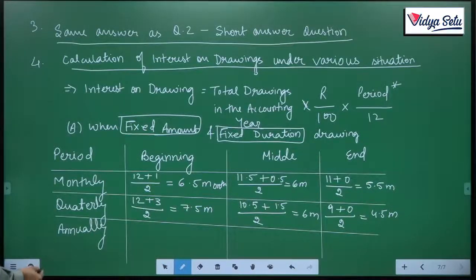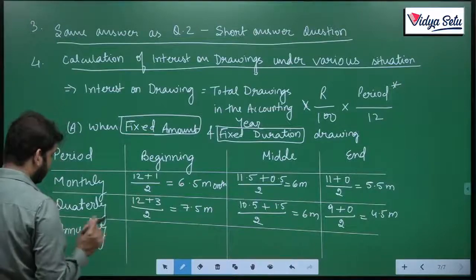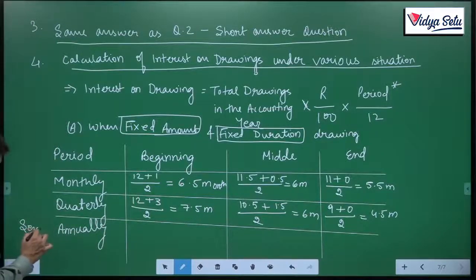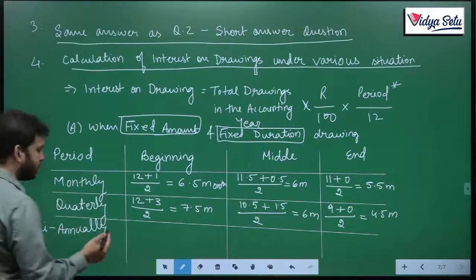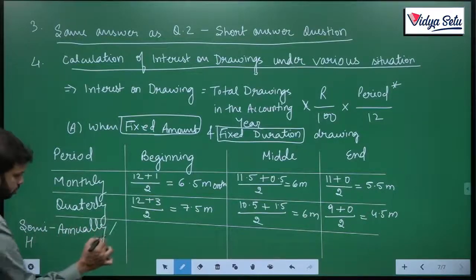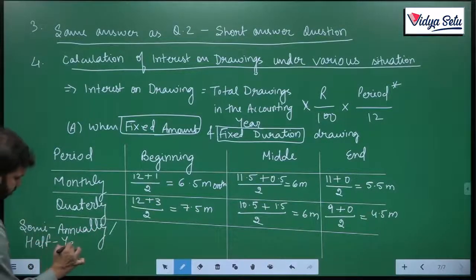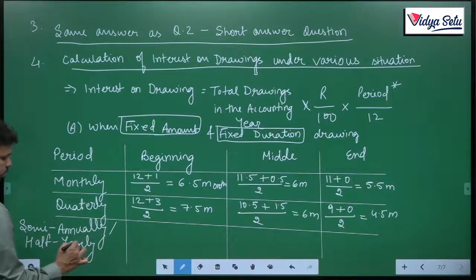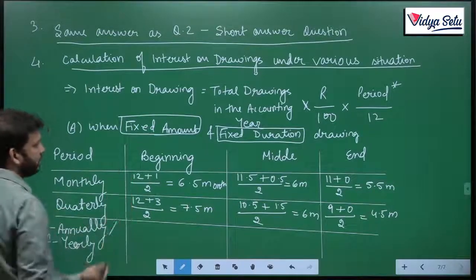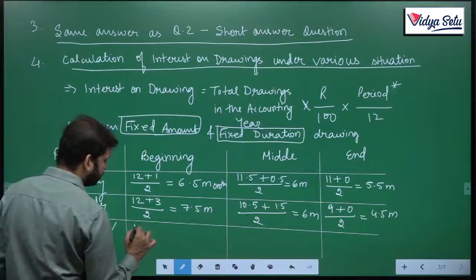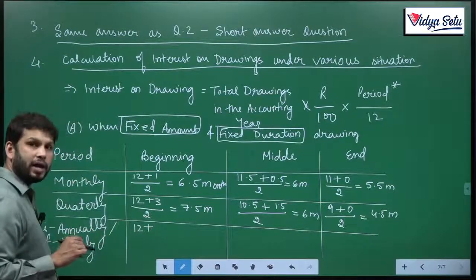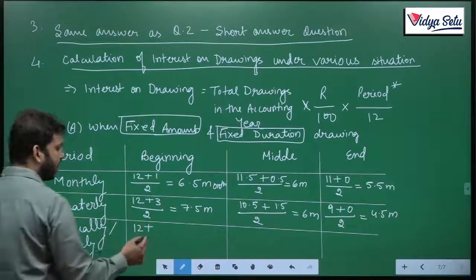Lastly, if I am withdrawing money semi-annually, not annually, because if annually, only one time I am withdrawing. Semi-annually, half yearly you can also write. The first half year begins on 1st April to 30th September. So I use this money for the entire 12 months. And the last, only 2 drawings are there. So the last will be for 6 months.